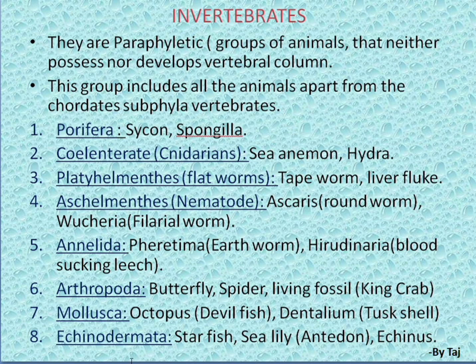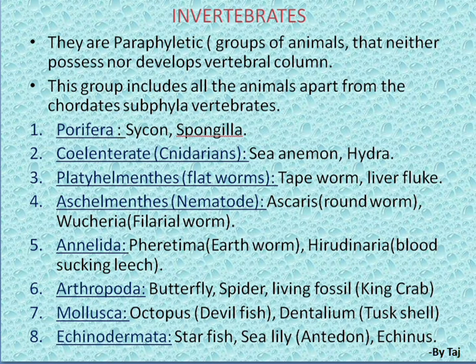Here is the classification of the invertebrates: Porifera, Coelenterata or Cnidaria, Platyhelminthes or flatworms, Aschelminthes or Nematoda, Annelida, Arthropoda, Mollusca and Echinodermata. Along with these, two examples are given for each. Porifera: Sycon and Spongilla. Coelenterata: sea anemone and Hydra. Platyhelminthes: liver fluke, Planaria, tapeworm. Aschelminthes: Ascaris, roundworm, Wuchereria, filarial worm. Annelida: earthworm.